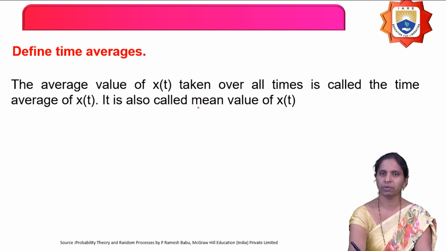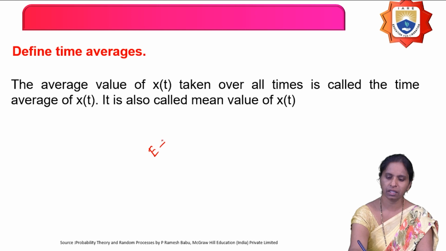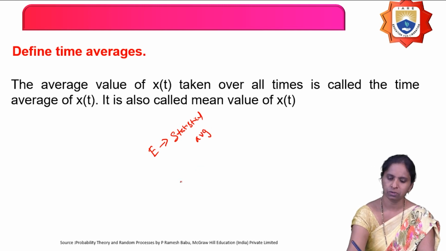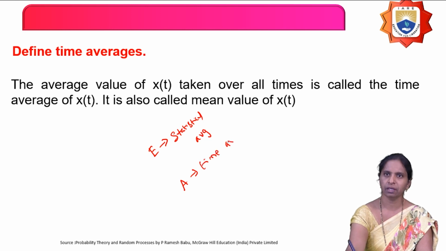Next, define time averages. So what is the time average? Expectation is nothing but the statistical average. And the time average is denoted with the symbol A.